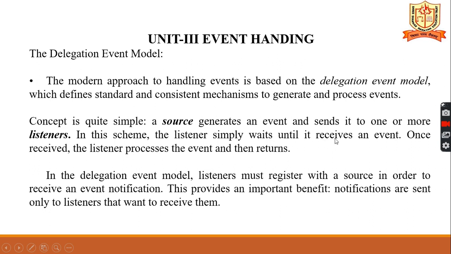In this event delegation model, listeners must register with a source in order to receive an event notification. This provides an important benefit: notifications are sent only to the listeners that want to receive them.